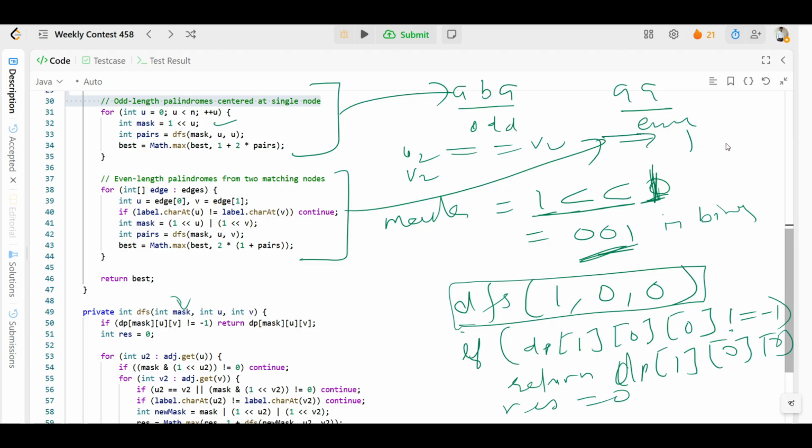If both are 1, we'll skip it, we will not do anything. We can't expand this, because these are not equal, and same node will not work, right? And so no valid expansion will happen, and we will return 0. And if you observe this, we are doing the same things, correct?